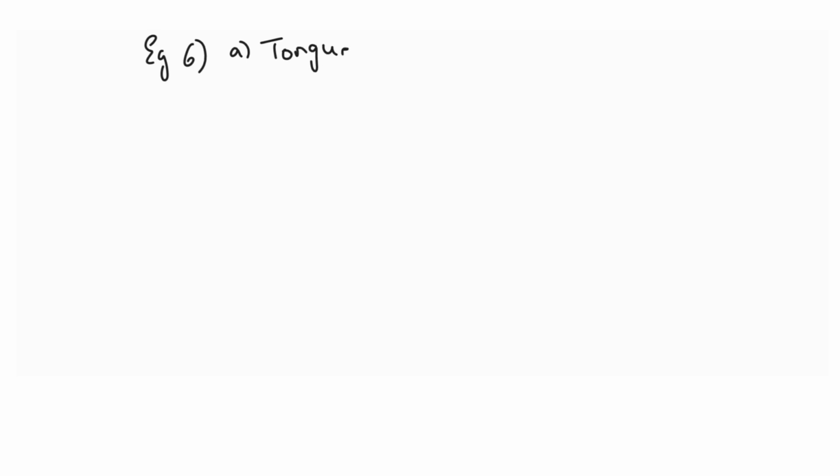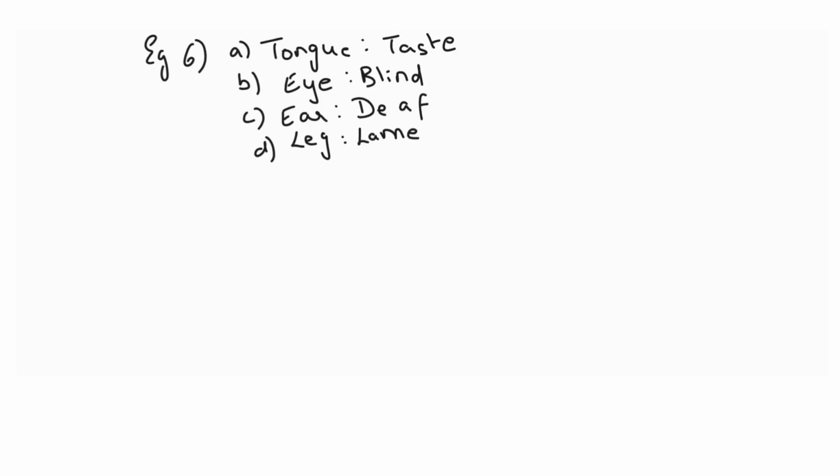We have a set of pairs here. What can you observe in these pairs, students? Tongue is to taste, eye is to blind, ear is to deaf, and leg is to lame. So if you do not have an eye, you become blind. If you do not have an ear, you become deaf. If you do not have a leg, you become lame.